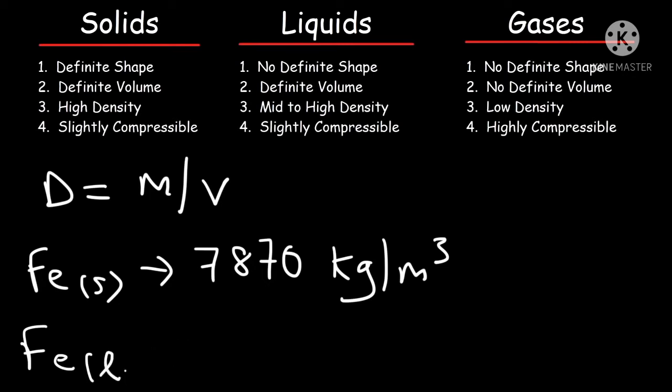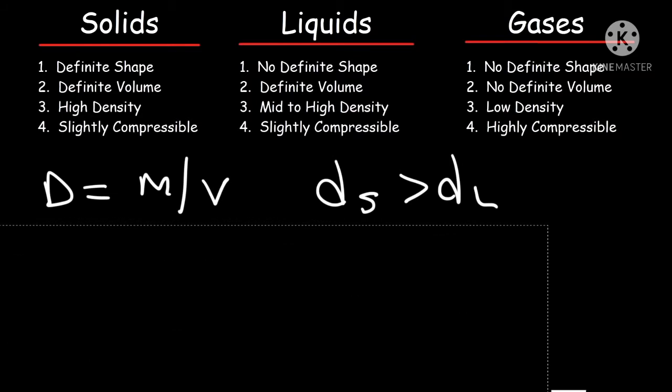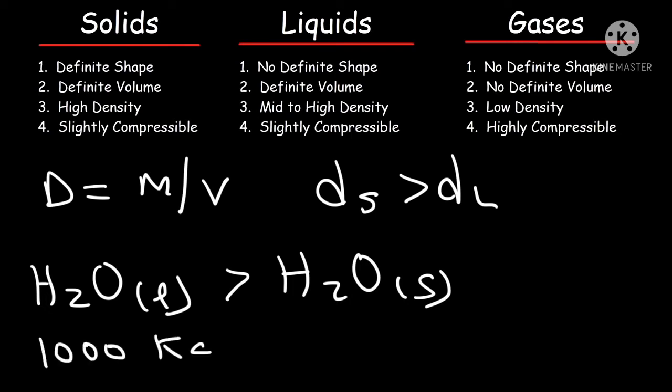When you heat iron at high temperatures, it is in the liquid state only. At that time its density is 6980 kg per meter cube. No need to worry about the values of density. You only have to observe that the density of a solid is greater than the density of a liquid. That is the point you need to remember: the density of solids is greater than the density of liquids.